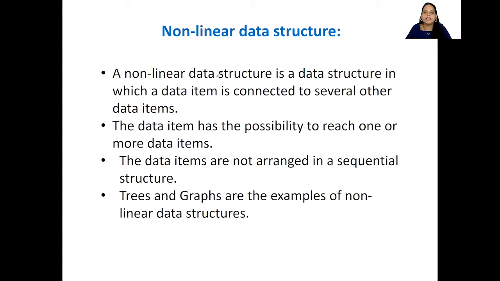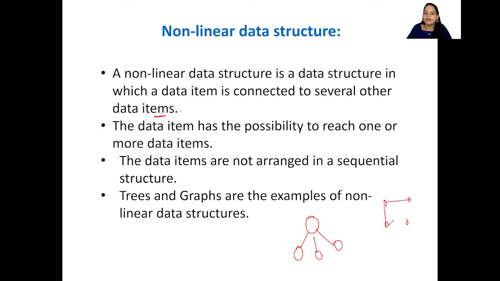A non-linear data structure is a data structure in which a data item is connected to several other data items. This is not like a linear one. Here, one is not connected to just one another, but they are connected to several data items at one time. Now, a data item has the possibility to reach one or more data items. So it need not be one reaching another. It can be one reaching many. For example, you would have seen something called a tree, or you would have seen a graph.